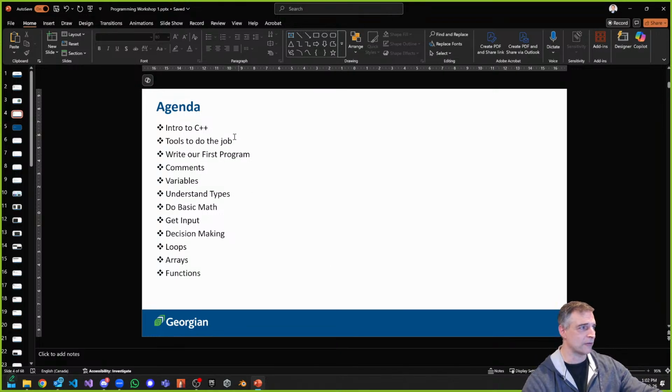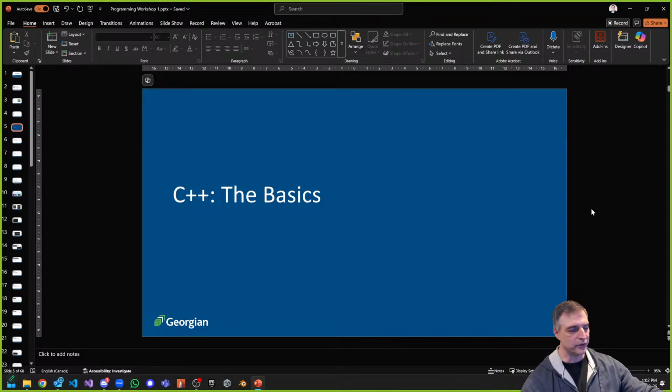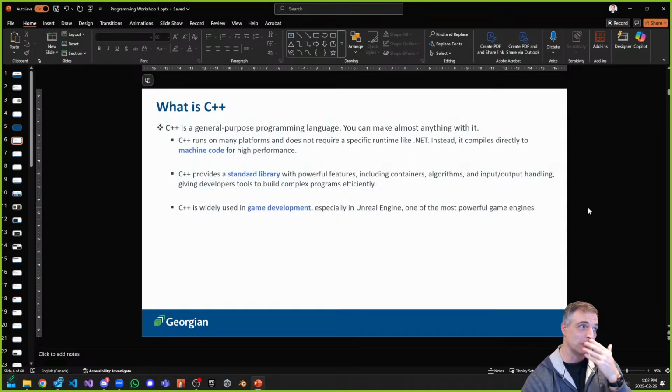So lots of stuff, and I want to start with an intro to C++. What the heck is it? Why do we use it? When we think about the basics, I always think about what the heck C++ is. It's a general purpose programming language, and it's different than C Sharp. One thing it has is something called a standard library, which is similar to C Sharp, but it's a much lower level language. By the way, these slides, if you're interested in having them, we'll post them later on Discord, and I can post them later for anyone else who wants them.